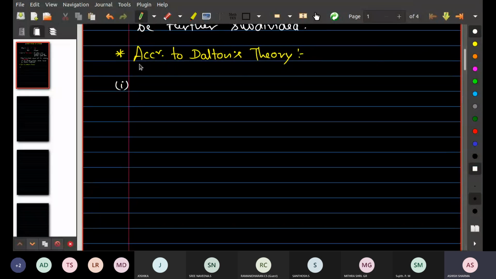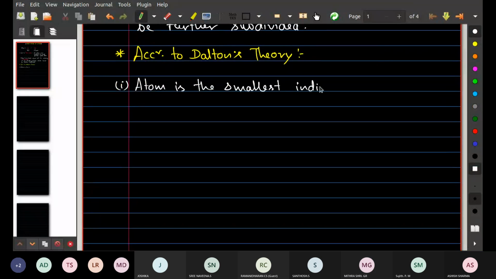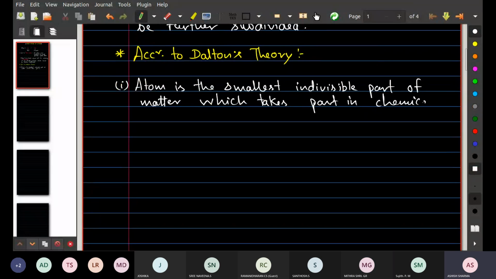He said that atom is the smallest indivisible part of matter which takes part in chemical reaction.